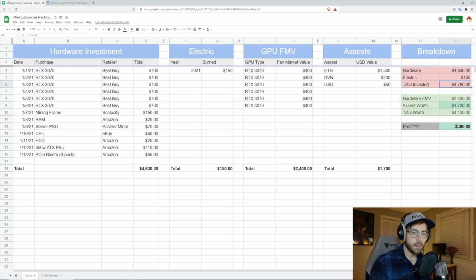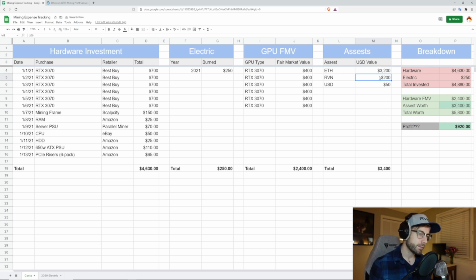But what happens then? Say I keep mining for a while, and we'll just do some on-the-fly numbers here. Maybe I'm up to $250 in electricity, but maybe I'm up to $3,200. Ethereum went up, or I mined more, and now I've realized some profit, and now I'm up $920. But maybe the price of Ethereum crashes, and it's only worth $500. Though I've been mining for a while, now I'm out again. I don't like that. We're going to go back. Yeah, that's better.